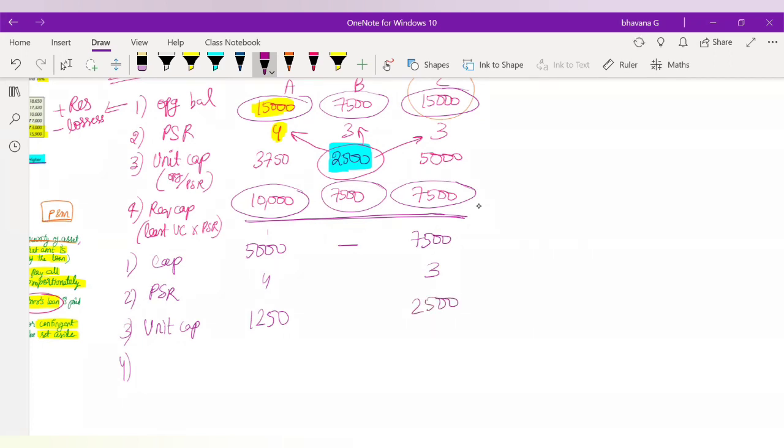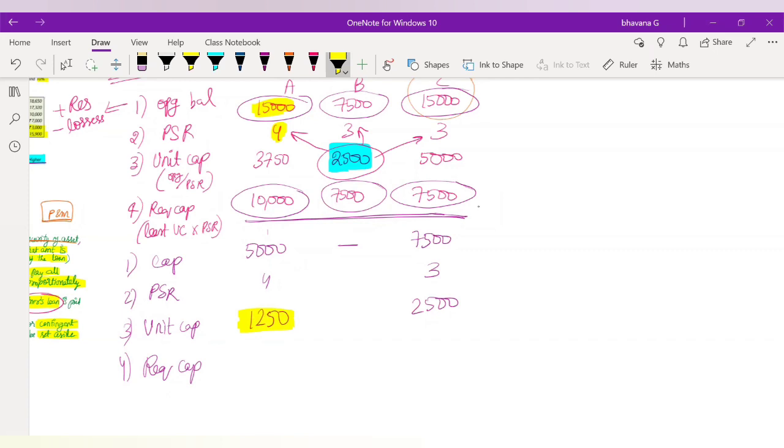Okay, so once you do that, next step you have to find out your required capital. So how will you find out your required capital? Whatever your least unit capital is. Can someone tell me in this case what is the least unit capital? In the third step, what is the least capital? Very good. A, 1,250. Yes. So this is our least unit capital.